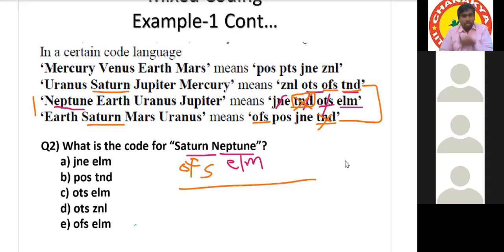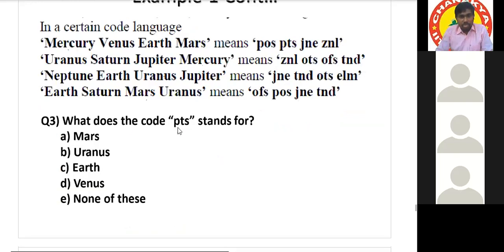No, sir. Not at all. So here it is given like OFS and ELM. This is okay. But even if it is given like ELM and OFS, it is also correct because it's a mixed coding. The words may be in the same order or they may not be. Sir, what if they give both the options, OFS and ELM, then what do you do? Both will not be available, because if both are correct, in that case there will be an option like both A and B, or both B and C. Okay, sir. And with the same information, same data, one more question. It's a reverse question. Here the code is given, PTS stands for.